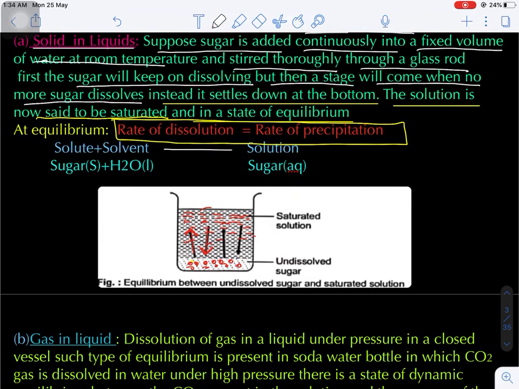Solute plus solvent gives what? Solution. Okay, let's suppose I am adding sugar to a certain amount of water, you will get a sugar aqueous solution.